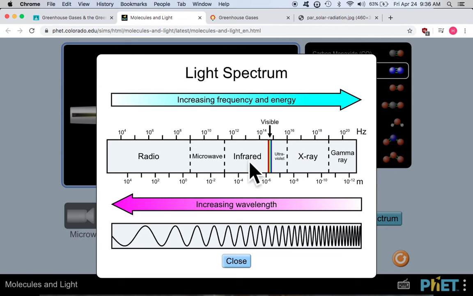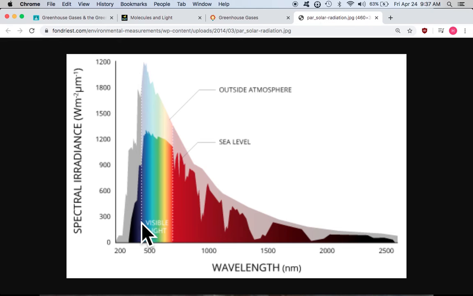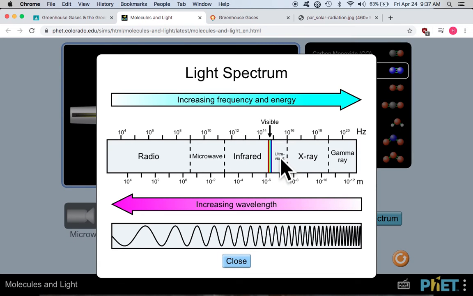This is a graph of the light spectrum. It's kind of backwards from this graph. This graph has the blue stuff over here, the UV's here. But if I look at this graph, we've got the UV over there. Same thing. But anyways, energy, right? So the blue stuff, the really short wavelength stuff, is really high energy stuff: gamma rays, X-rays, or whatnot. And then if you look over here, the long wavelength stuff, radio, microwave, infrared, this stuff here is low energy. And then right in there is that narrow little band we can see.